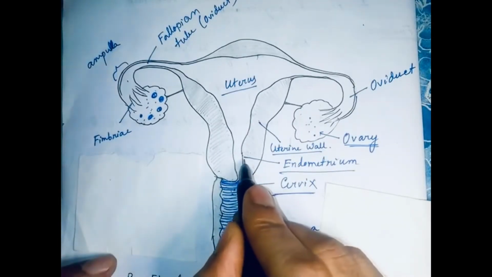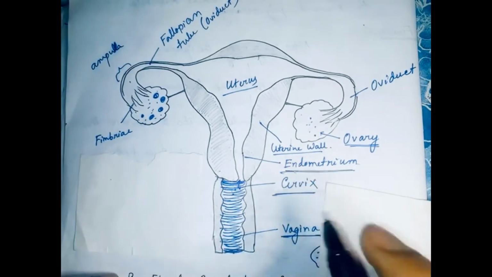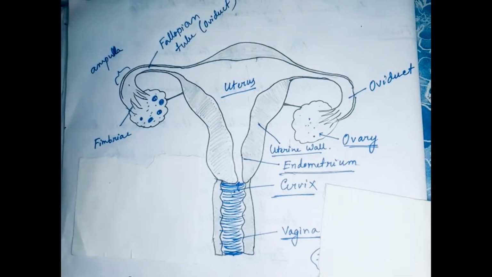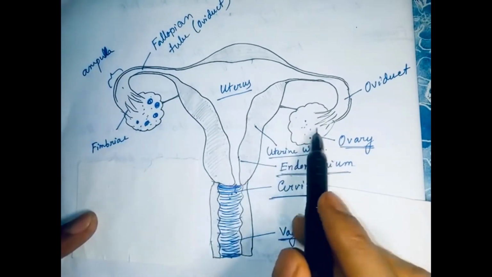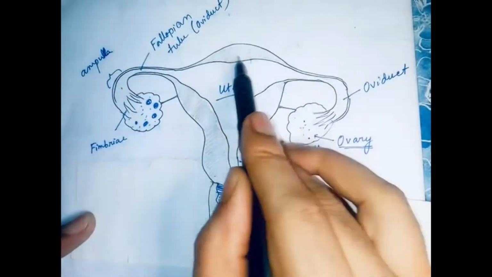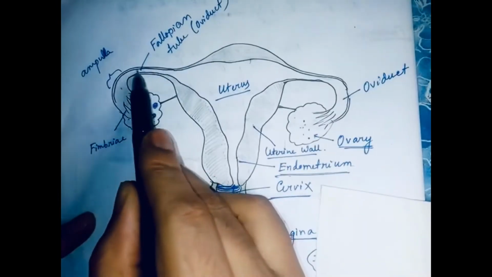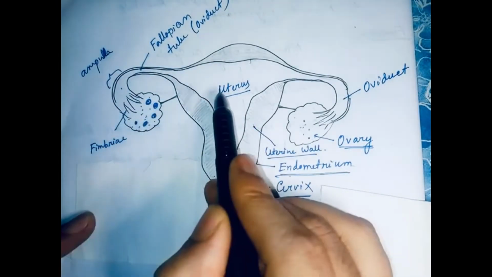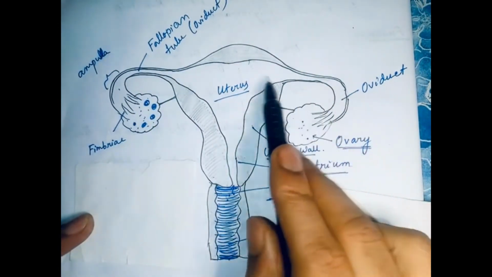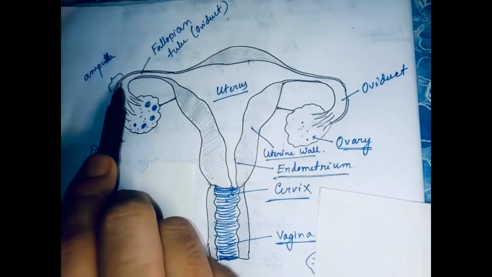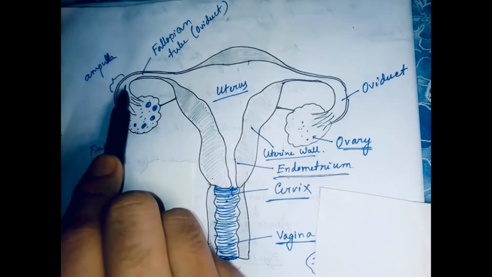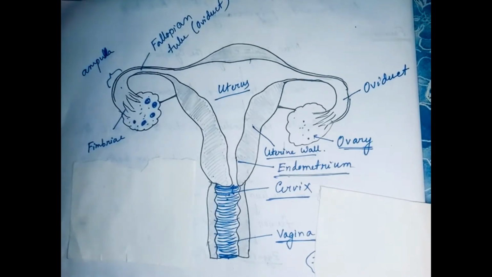Endometrium means where implantation occurs after fertilization. The fertilized ovum will come and implant in the endometrium. Next, these are the ovaries, and this is the uterus, and these two tubes on both sides are called oviducts or fallopian tubes. This portion is called the fallopian tube. This portion of the fallopian tube is called the ampulla, where the ovum will come and be fertilized.